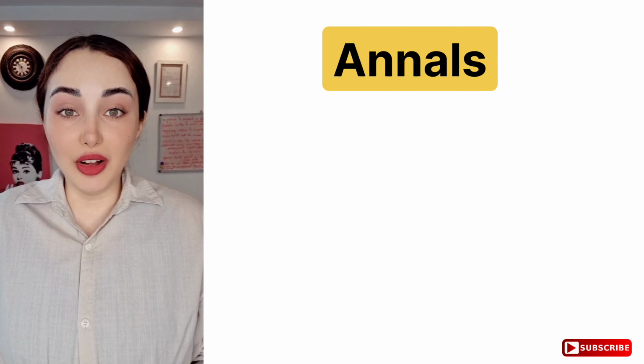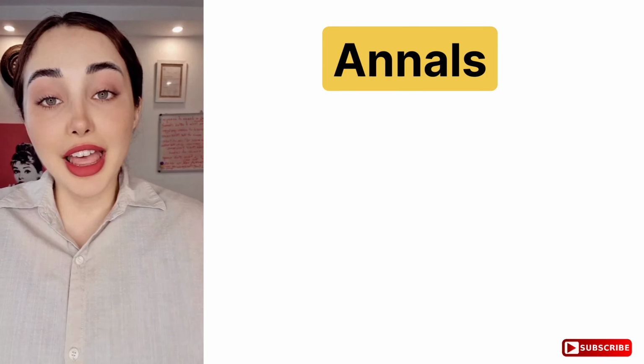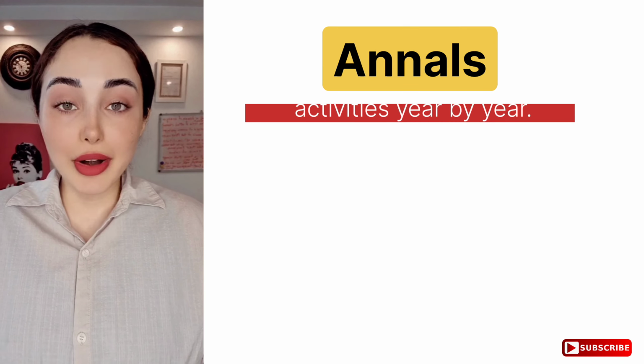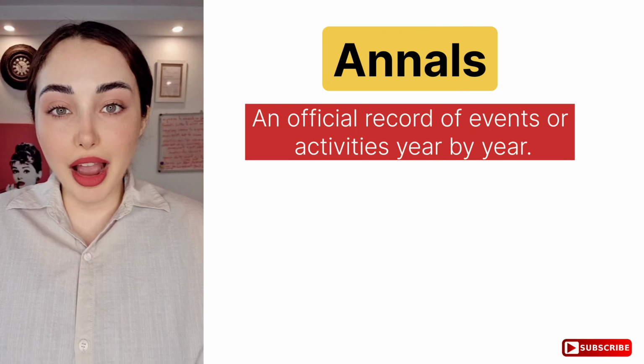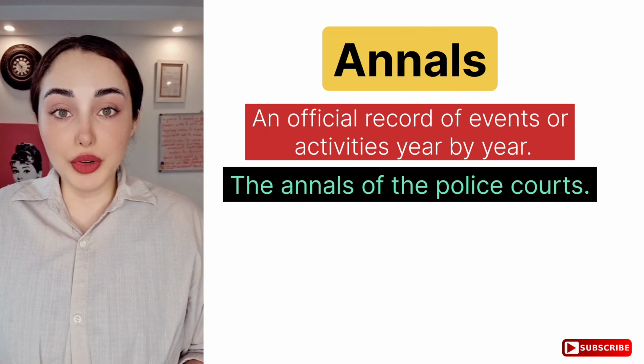The second word is annals. Annals. The stress is on the first part, annals. It's a noun and it means a record of events year by year. For example, the annals of the police courts.